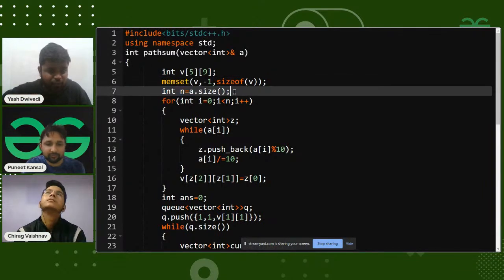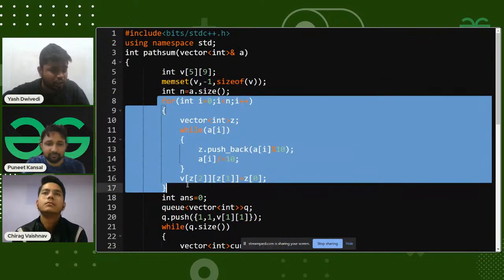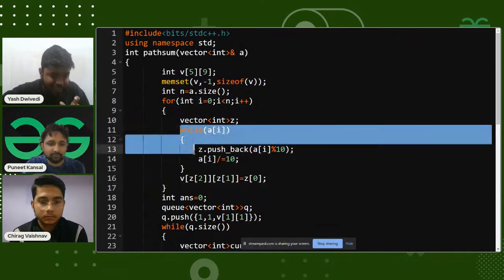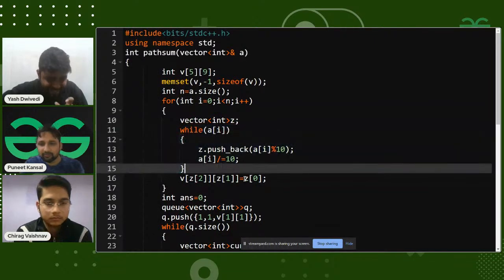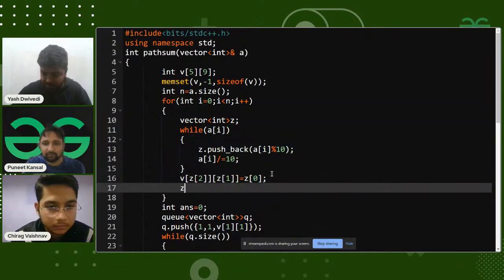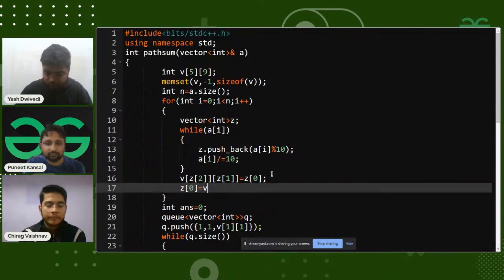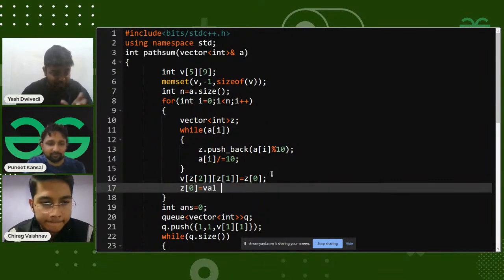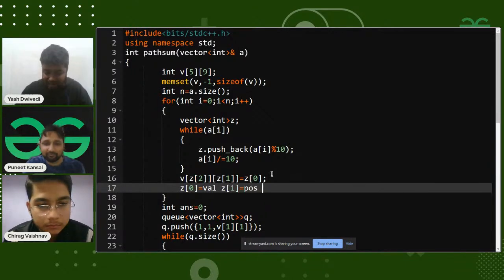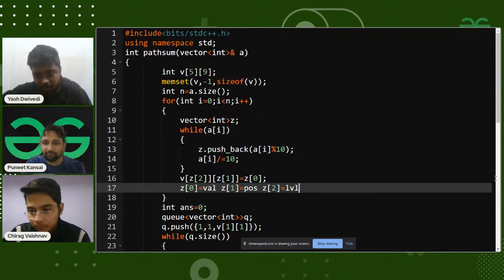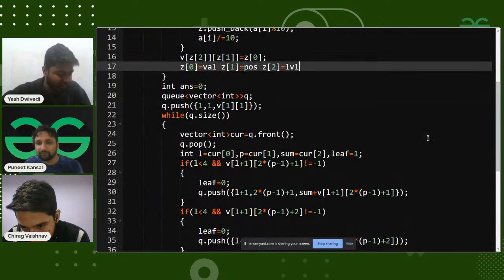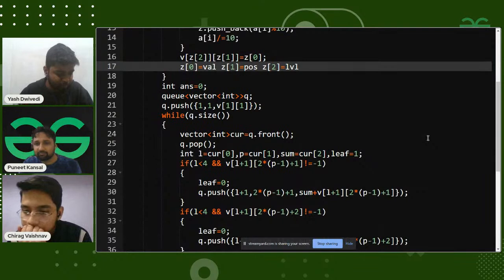Then n is the number of nodes. I'm iterating for each node and storing all the information. I'm extracting all the digits. My z of 0 is storing nothing but the value of the node, because this is the very first digit that I'll be extracting. My z of 1 is storing the position, and my z of 2 is storing the level. Now all this information will be stored in my matrix. Up till now, if things are clear, you can give me a plus one in the chat.